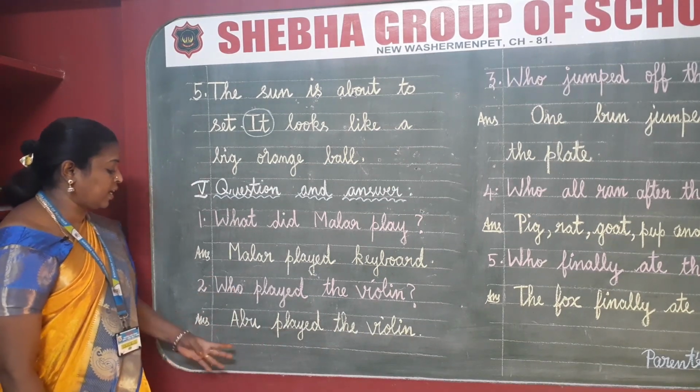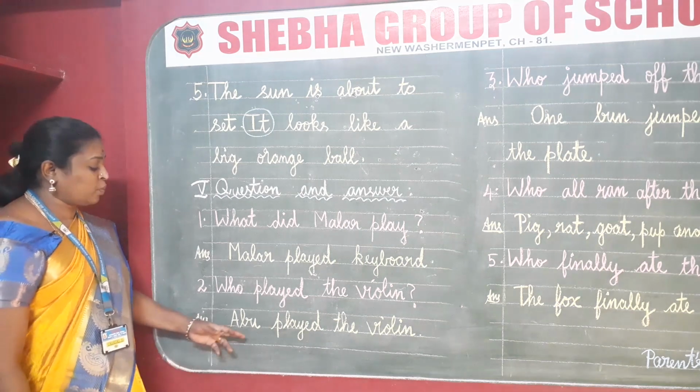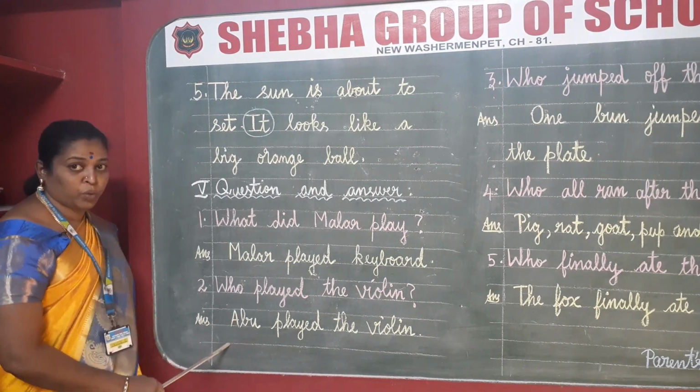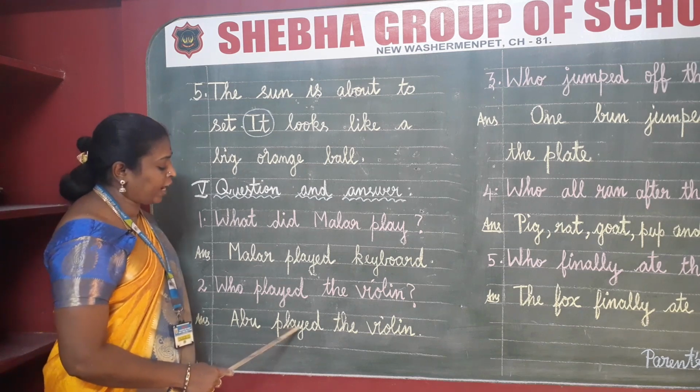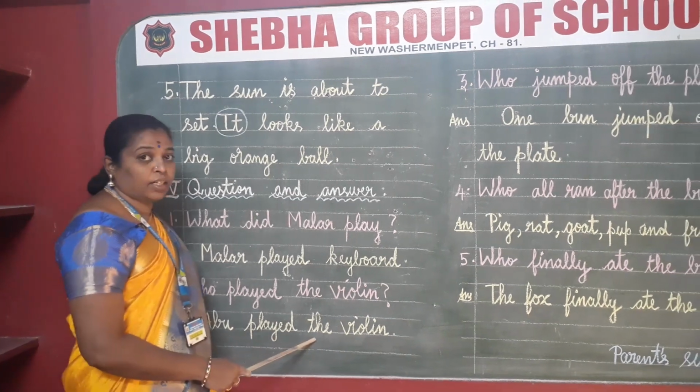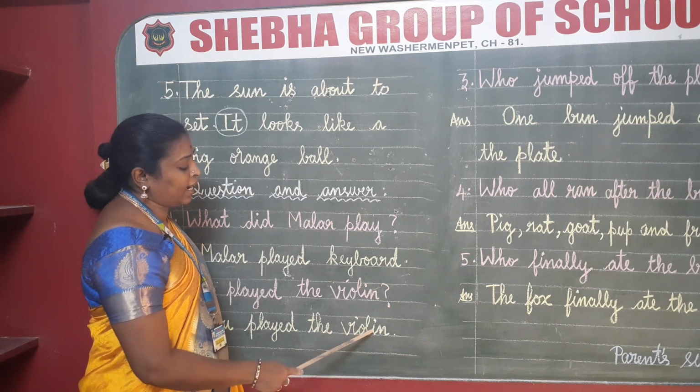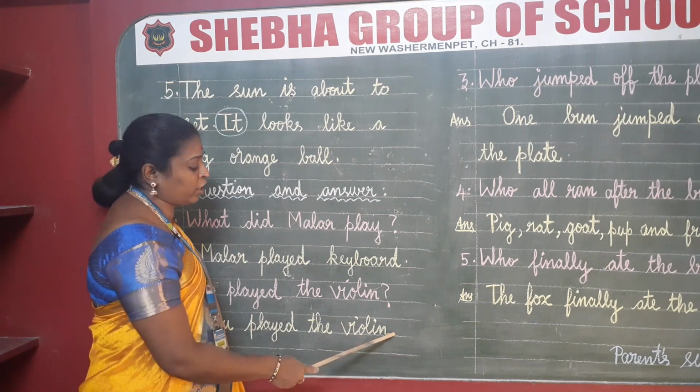That is the answer. Now I am going to spell the word. Spell along with me and write. A-B-U, Abu, played. P-L-A-Y-E-D, played. The, T-H-E, the, violin. V-I-O-L-I-N, violin, and with a full stop.